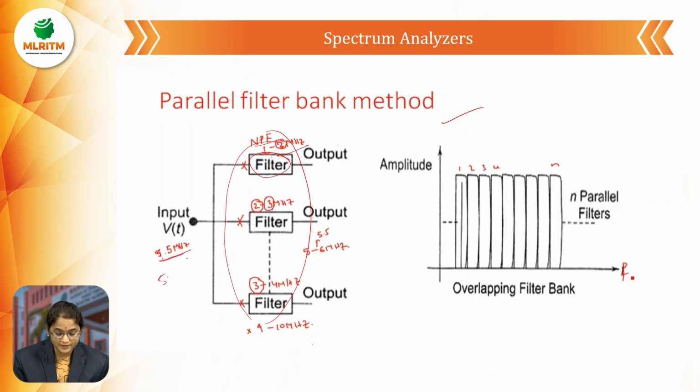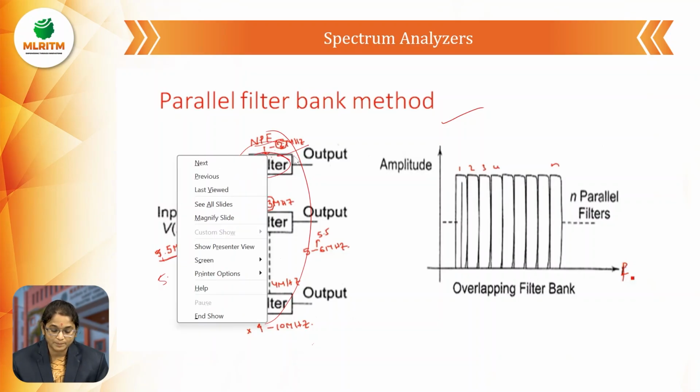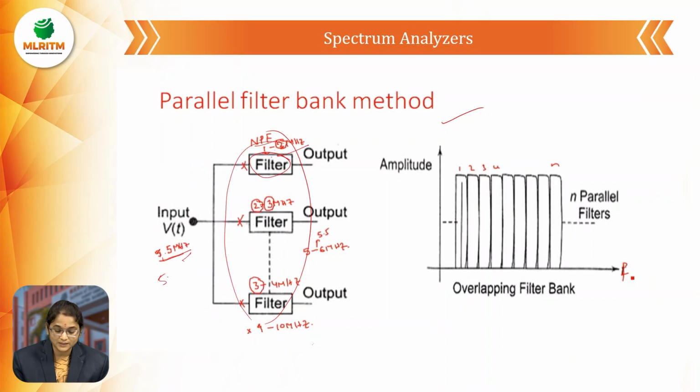For example, I am giving the input signal as 5.5 megahertz. Here the frequency range is 1 to 2 megahertz, then 2 to 3. For the first, 1 is the lower and 2 megahertz is the upper frequency. Like that, 2 is the lower and 3 is the upper band frequency, 3 is the lower and 4 is the upper.